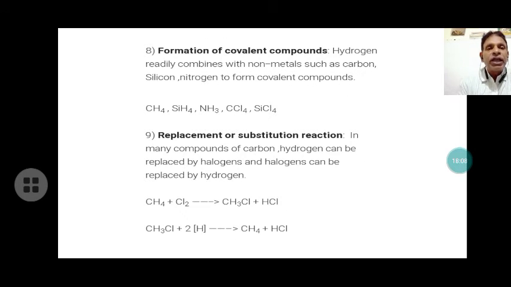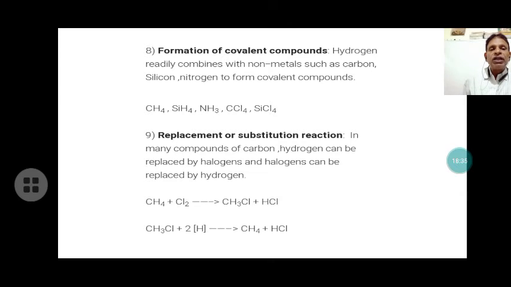Next is replacement or substitution reaction. In many compounds of carbon, hydrogen can be replaced by halogen, and halogen can be replaced by hydrogen. Like here, in the substitution reaction, methane reacts with chlorine to form methyl chloride and HCl gas.